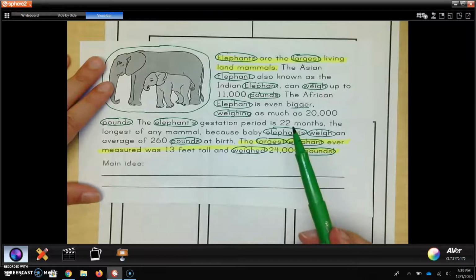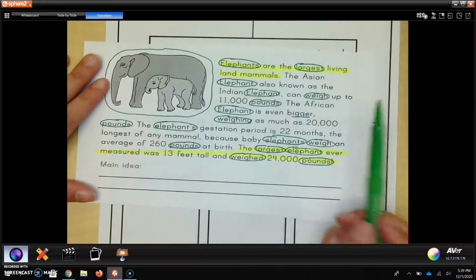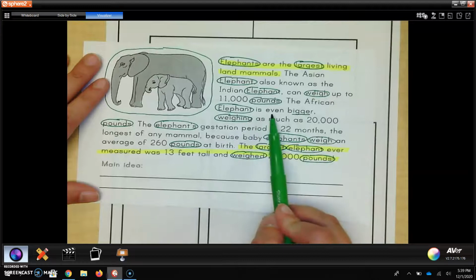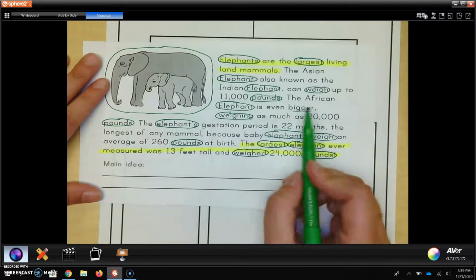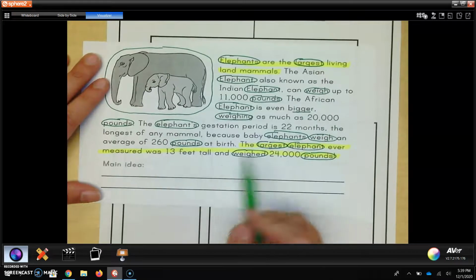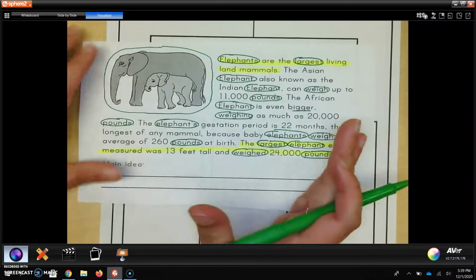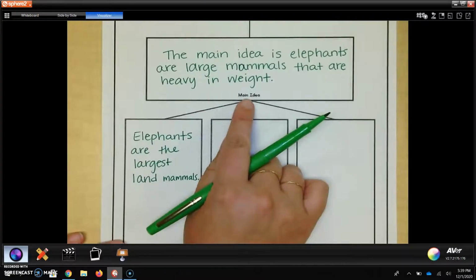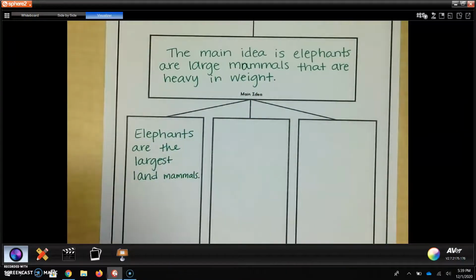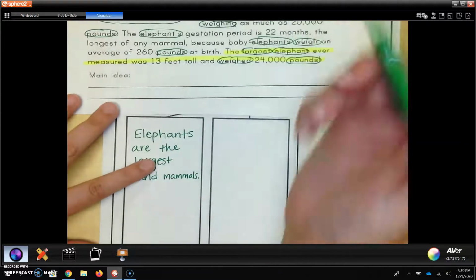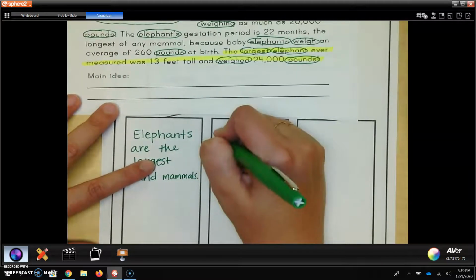Let's see. I like this one. The African elephant is even bigger, weighing as much as 20,000 pounds. So I know that 20,000 pounds is extremely heavy. And look what we talked about in our main idea. They are heavy in weight. So that sentence right there proves it. So I'm going to just copy that down. I can copy the sentence or I can use my own words.